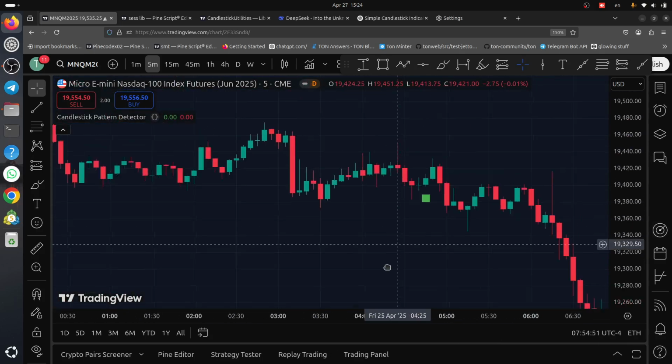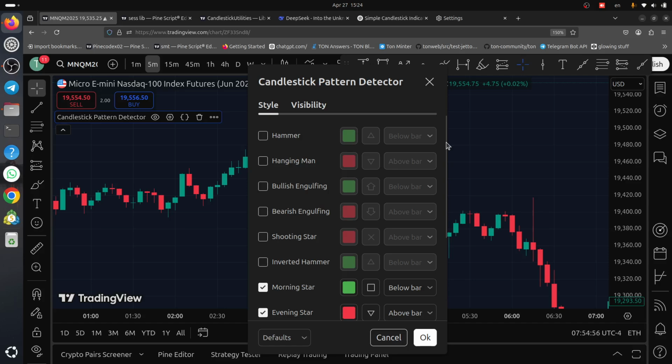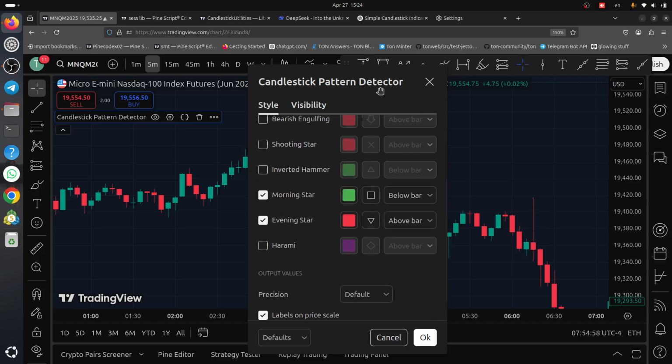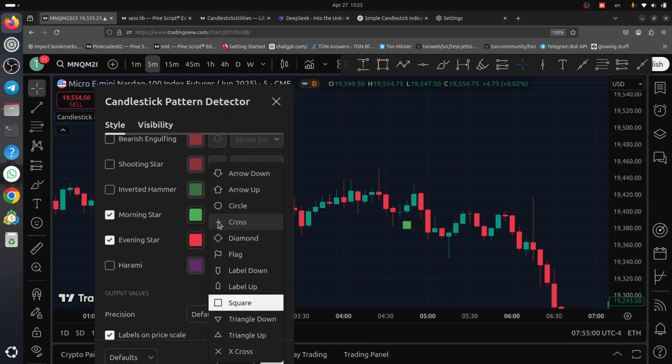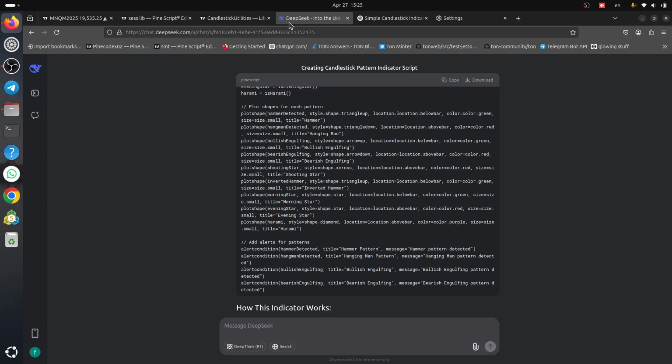Morning star, yeah, here is rectangle. Morning star, we can change it. It is morning star, this is evening star. Okay, so with this method you can use any library quickly.